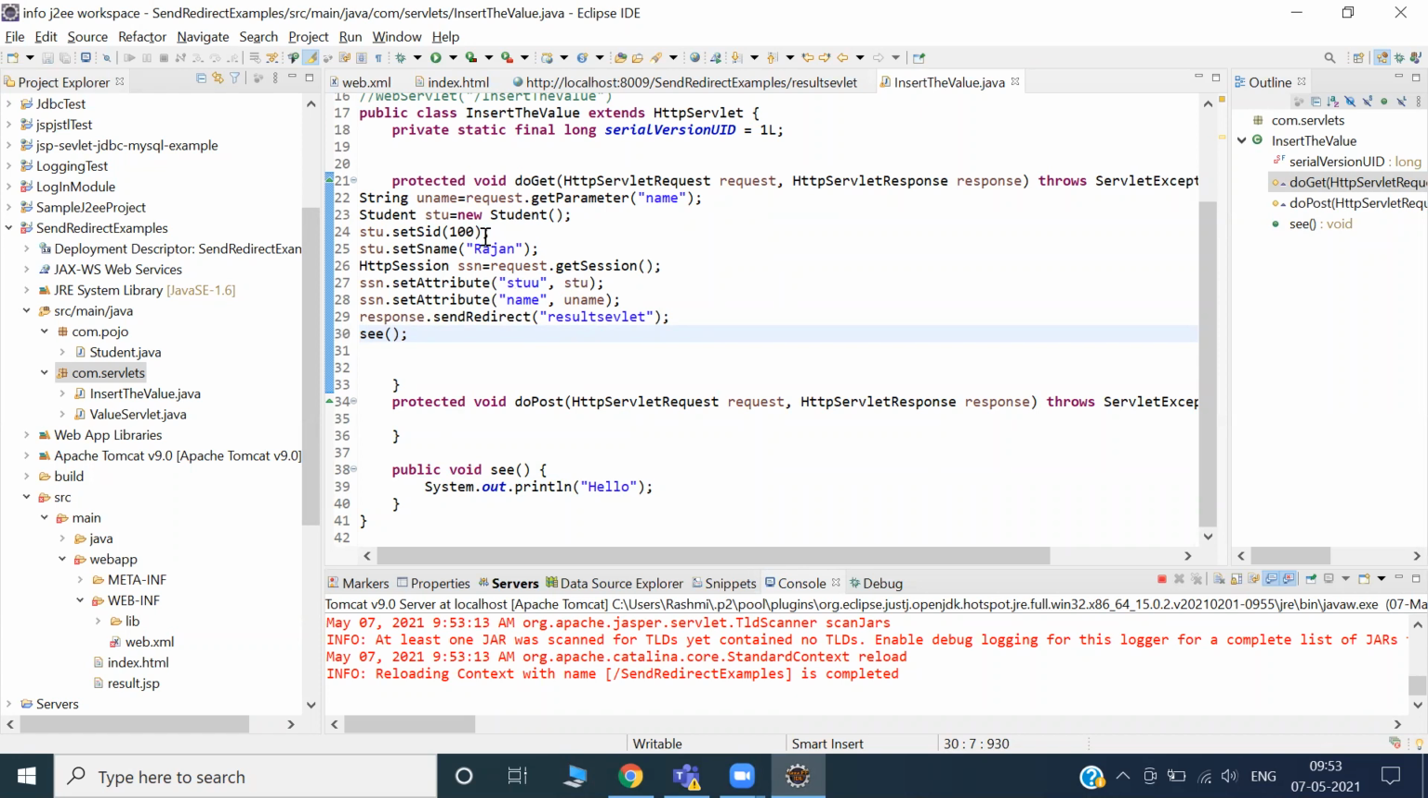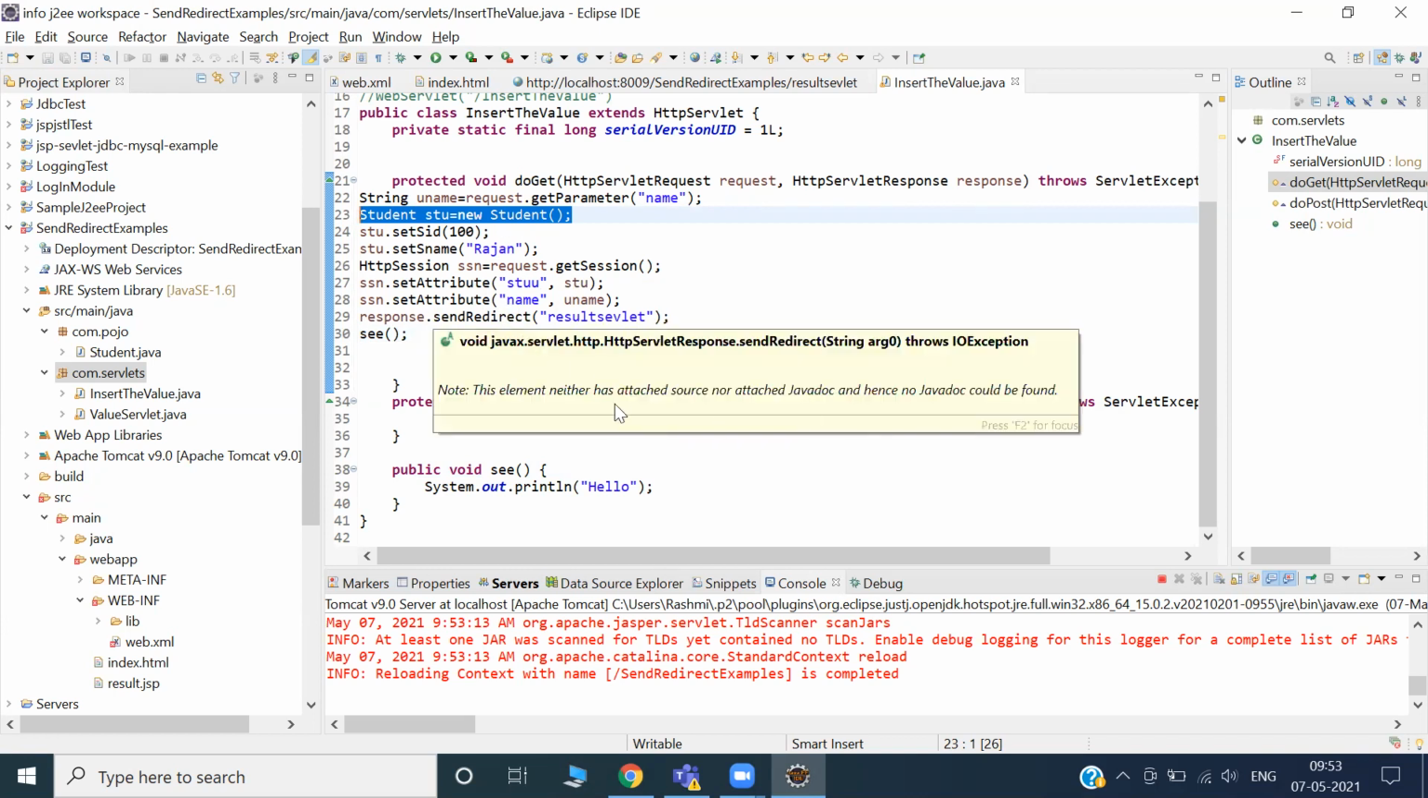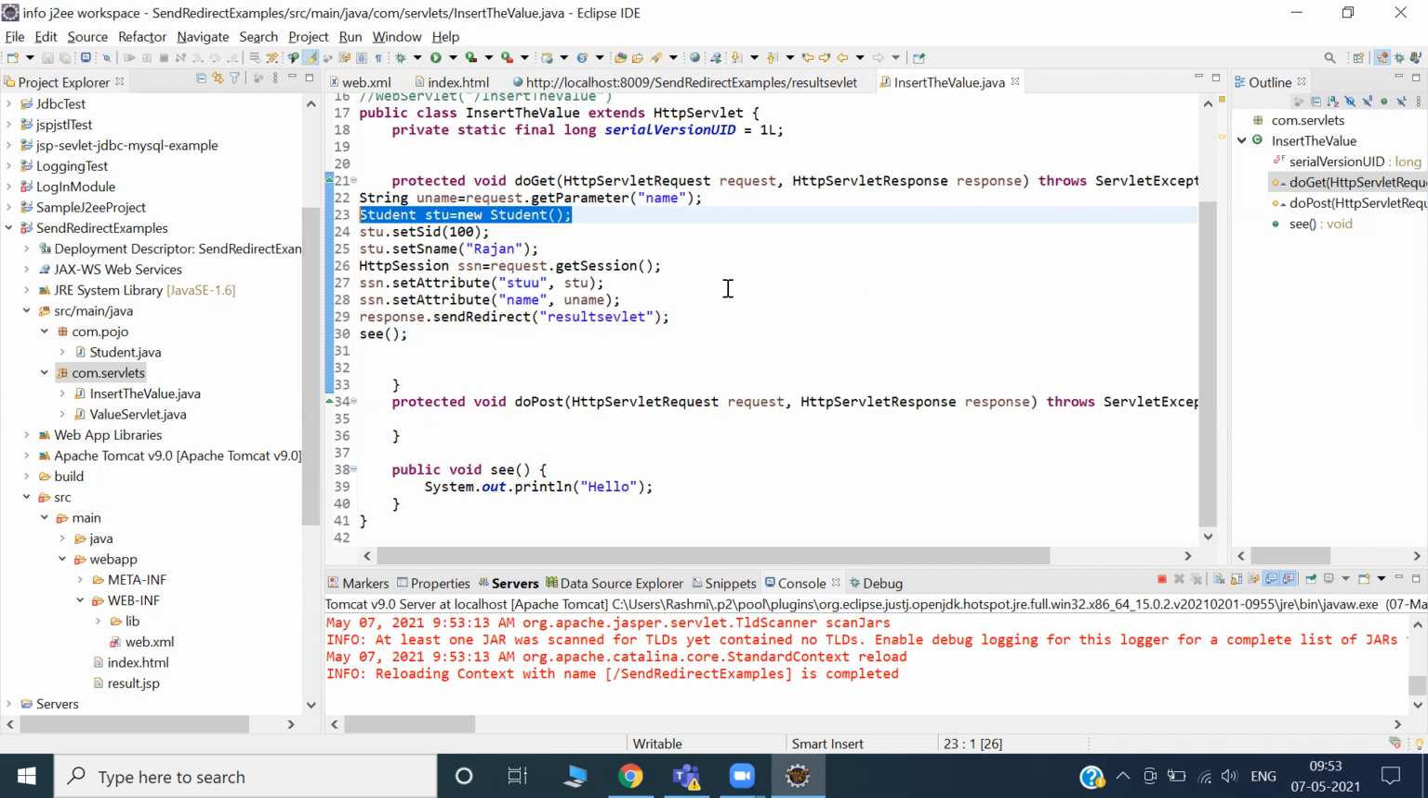No worry. Just for the timing, create a student object. Any question why we are creating it? The second question, is it possible, can we create a student object? Answer, yes. But why are we creating it? Because my intention is to set some value here, and at the time of sending the data from this servlet to another servlet, I will attach that student.